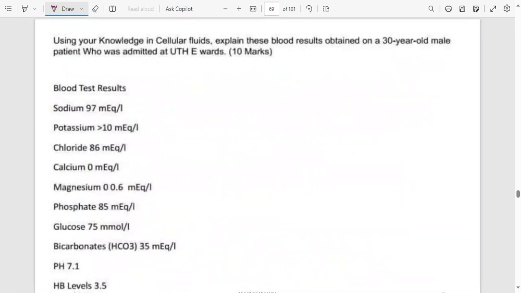They brought these values for that table, and then they asked, with your knowledge of cellular fluids, explain these results. They have given you sodium is 97. What is wrong with 97? Potassium is 10. What is wrong? And this question was 10 marks. So explain what is wrong. All right, so let's end here. We'll continue in the next class.